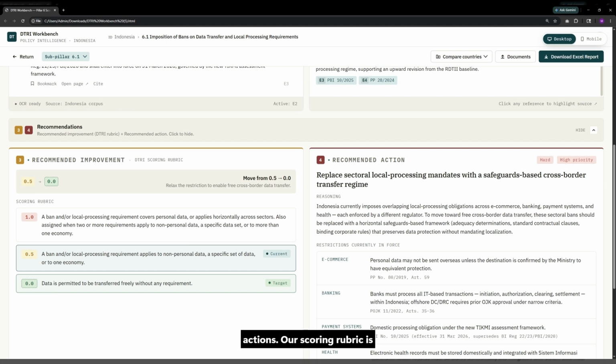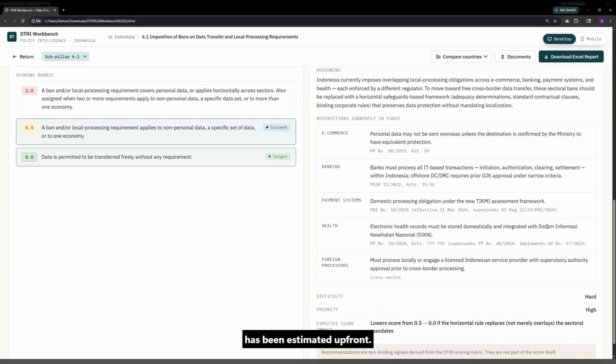Our scoring rubric is transparent. Reviewers see exactly what each score level requires as was referred by the RDTI framework. Recommendations, however, are also non-binding signals, but they tell analysts what policy change should actually move the score, with difficulty and impact that has been estimated upfront.